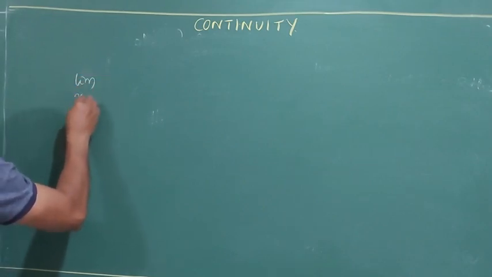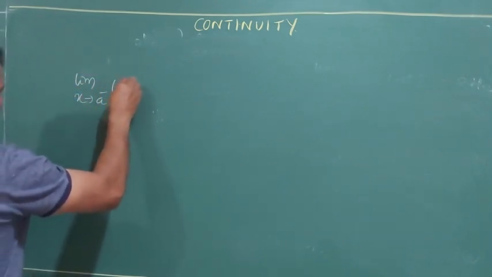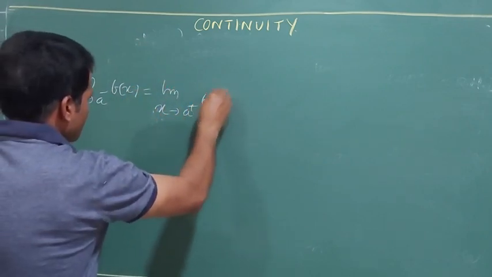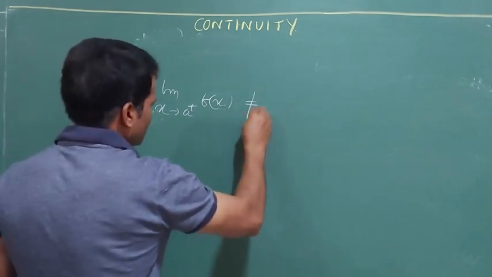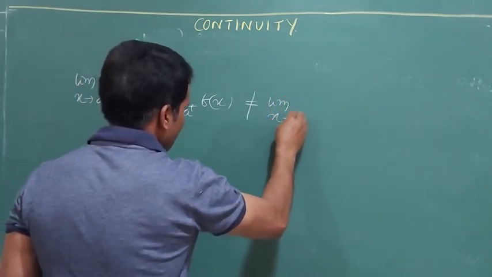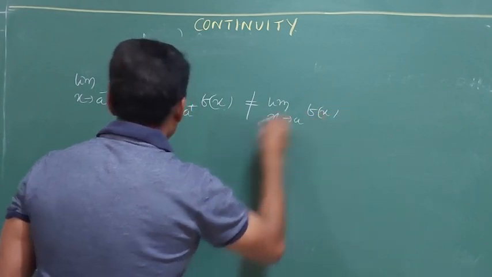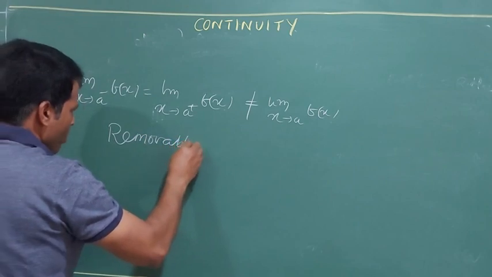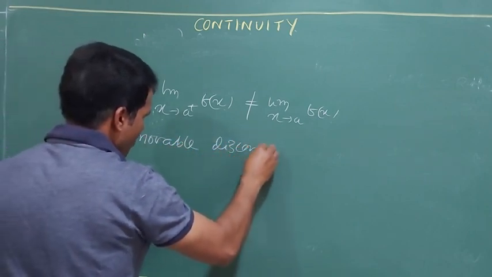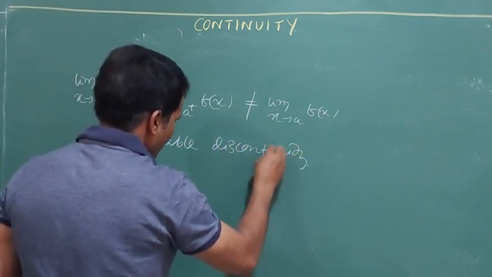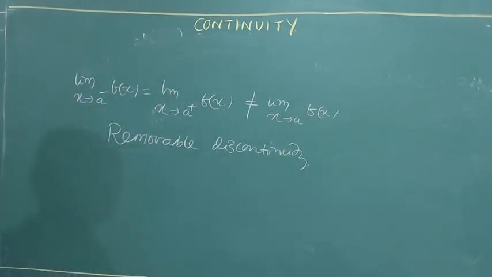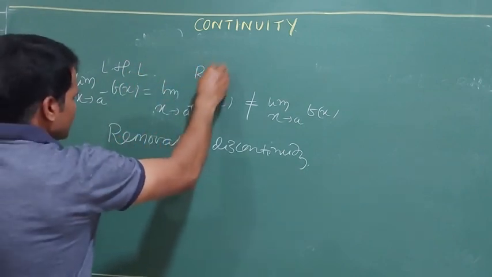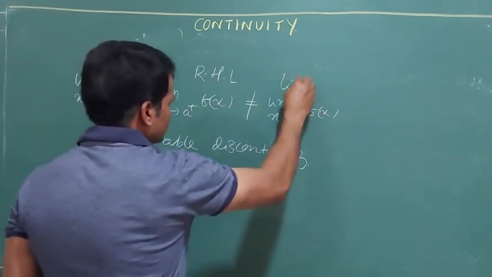Limit x tends to a minus f(x), these two may be equal, may not be equal to limit x tends to a f(x). This is also discontinuous, but known as removable discontinuity. Similarly, this is LHL, this is LHL, this is your RHL. Limit at the point.